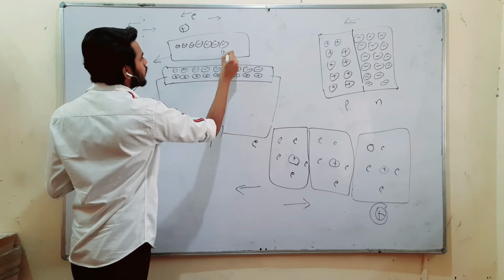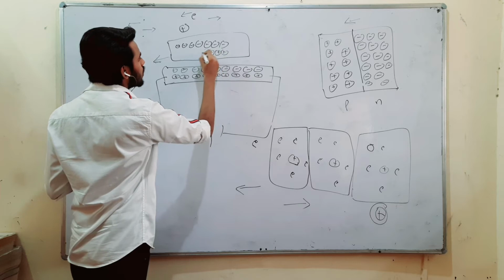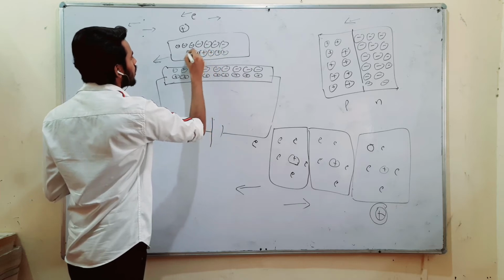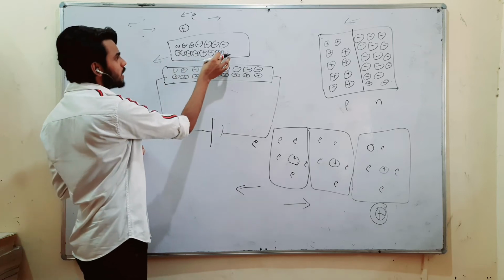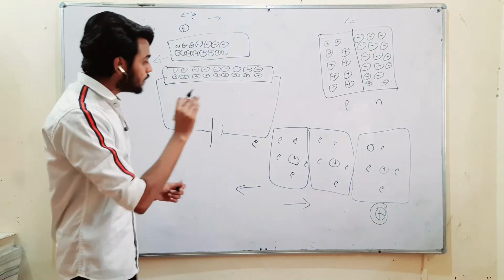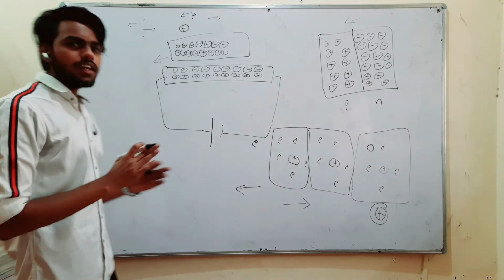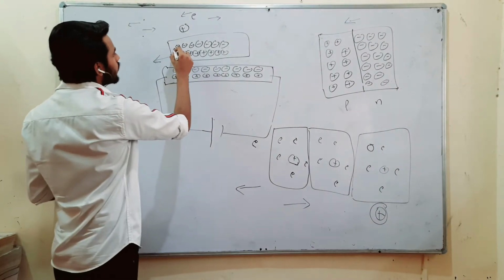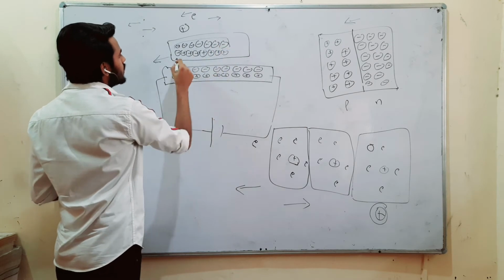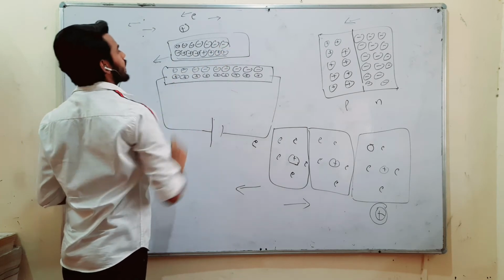Let me draw them. I have drawn these protons a bit closer. You can see why, as I have explained earlier, the things which move, they get contracted. As these electrons are contracted, these protons are also contracted.